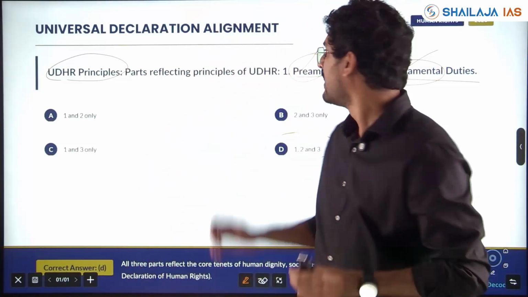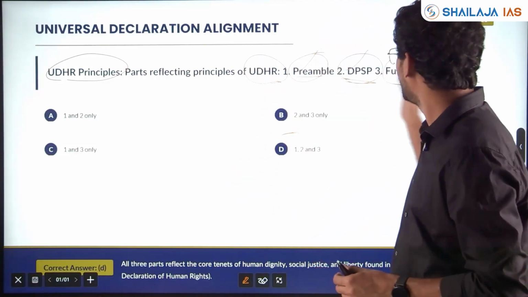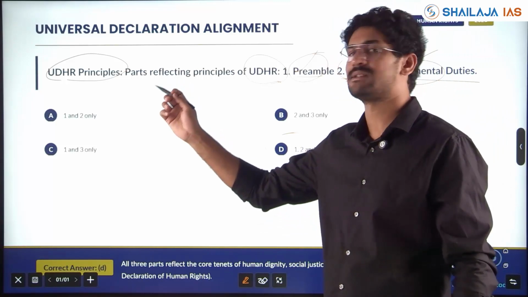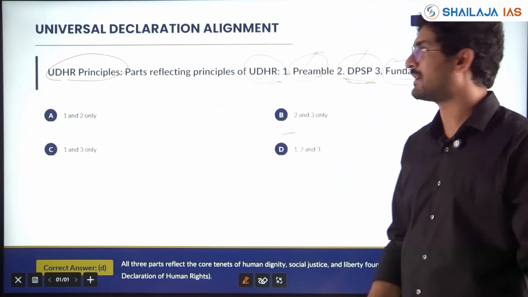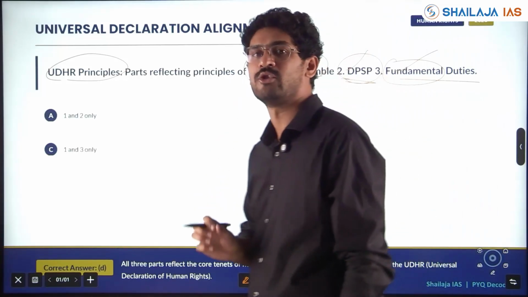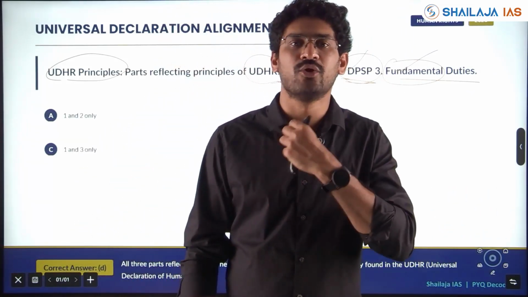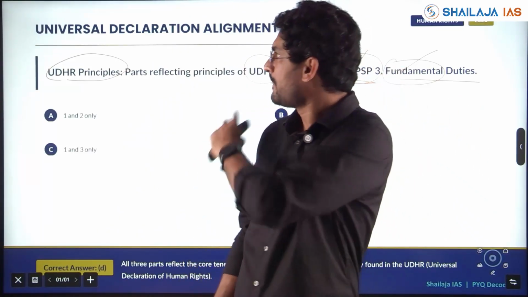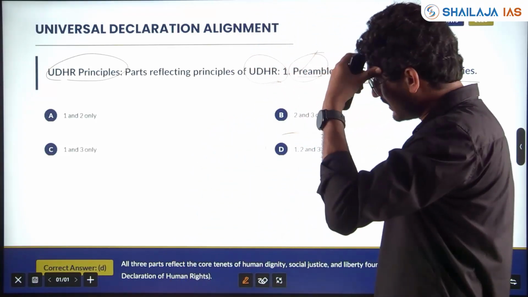The building blocks of human rights are spread in all three parts. This is one of the few questions where you have clarity, just go ahead and put all three correct.